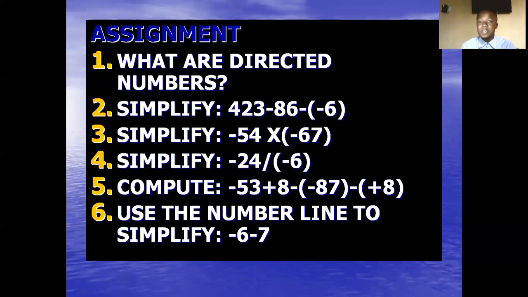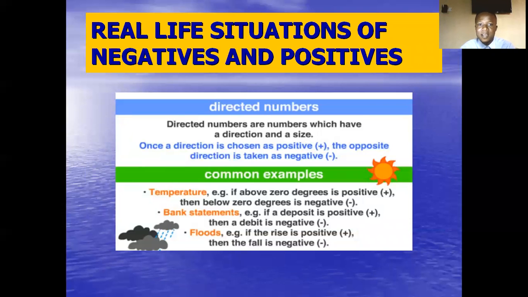What are directed numbers? Simplify the problems in 2, 3, 4, 5. Then in number 6, use the number line to simplify -6 minus 7. Okay? Now you can see the real life manifestations of directed numbers.